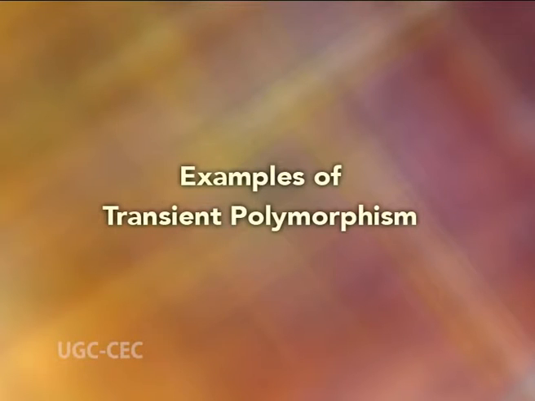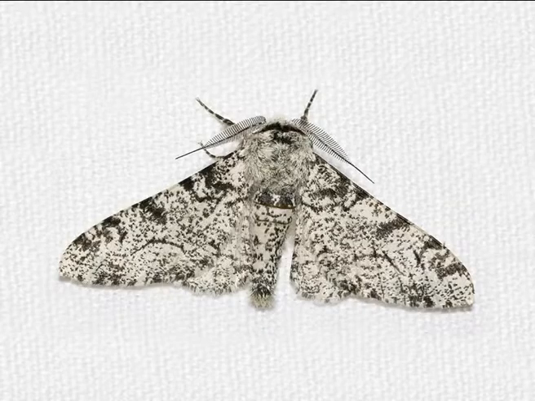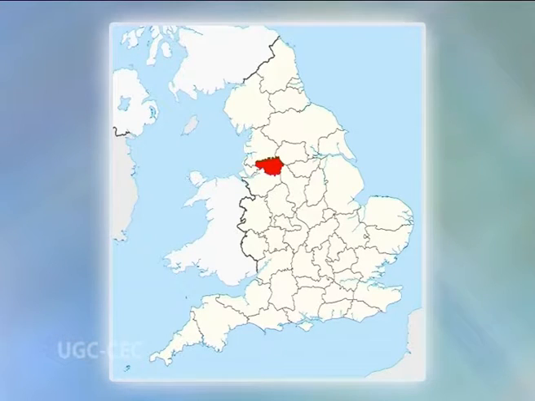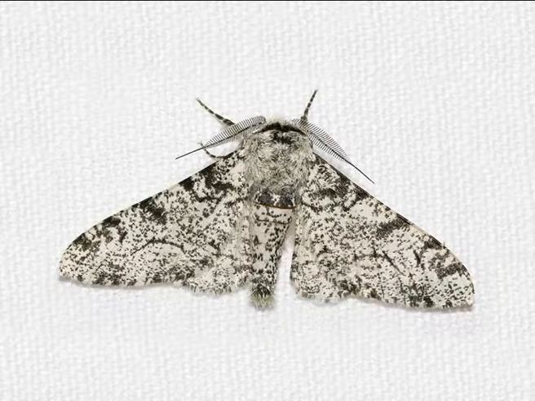Examples of transient polymorphism. First, industrial melanism. Industrial melanism in peppered moth, that is Biston betularia, is an example of transient polymorphism. Up to 1848, peppered moths found in and around Manchester were creamy white with black dots and darkly shaded areas.